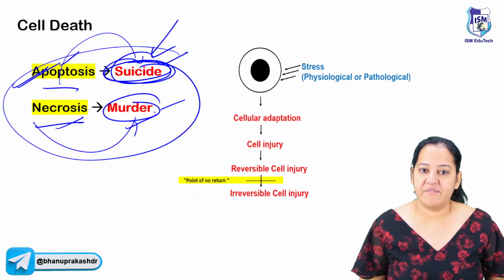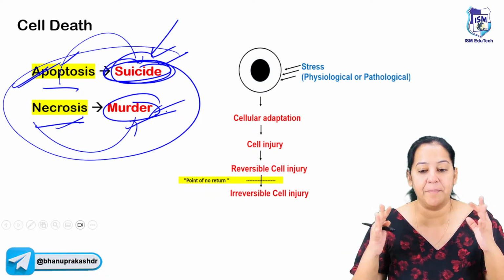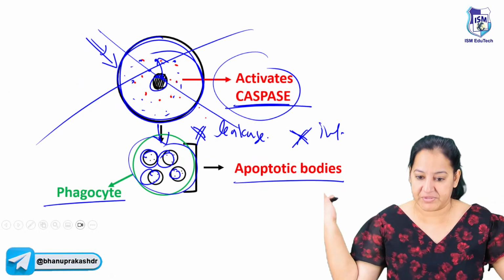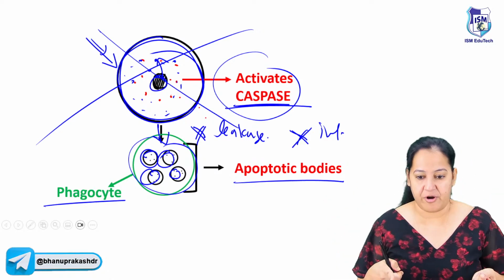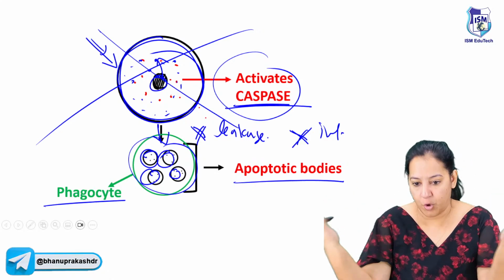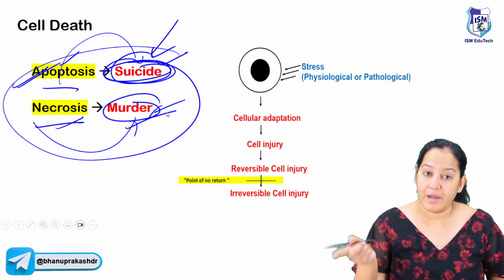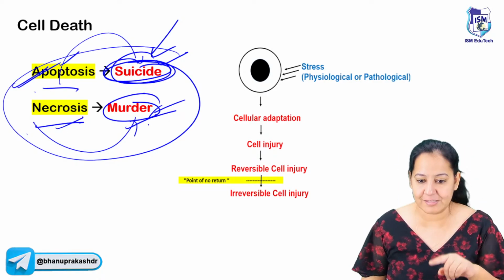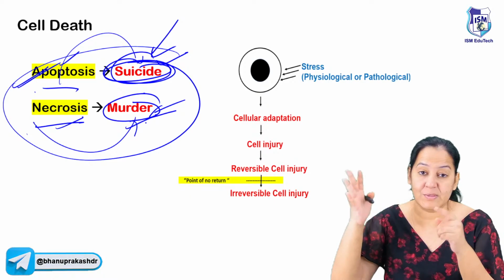On the contrary, if someone is murdered, the person will shout, help, help, help, and call everyone for help. In the same way, whenever there is necrosis, the cell will burst. The cell membrane will get ruptured. The cytoplasm will leak out and call the inflammatory cells. That's why I always say apoptosis is suicide, because it is silent, and necrosis is murder.